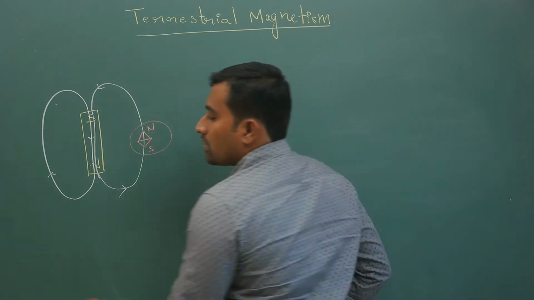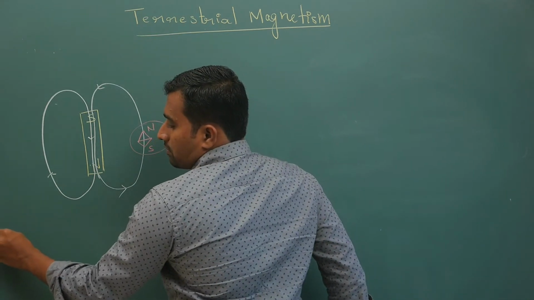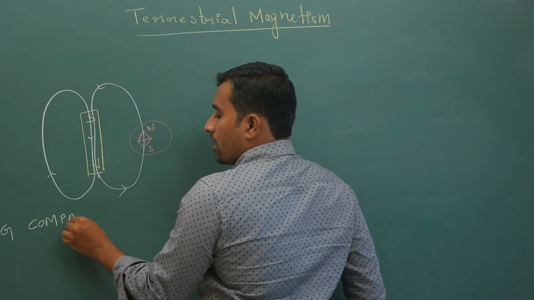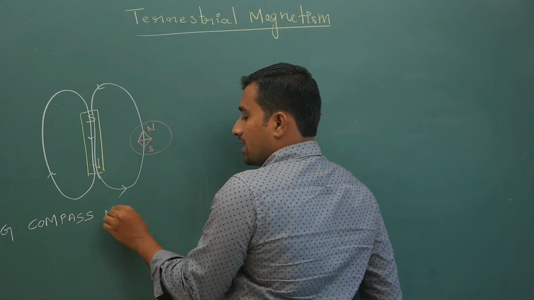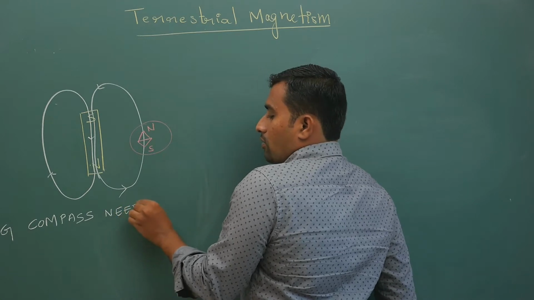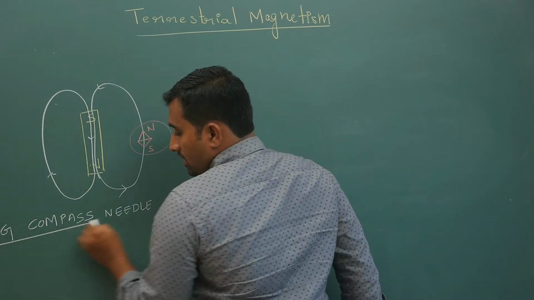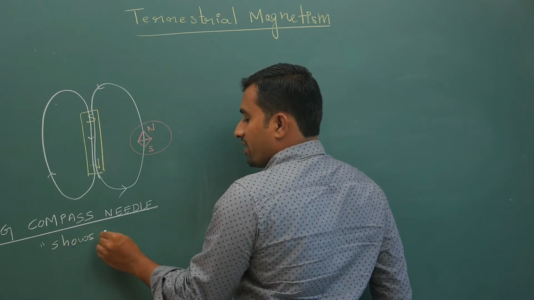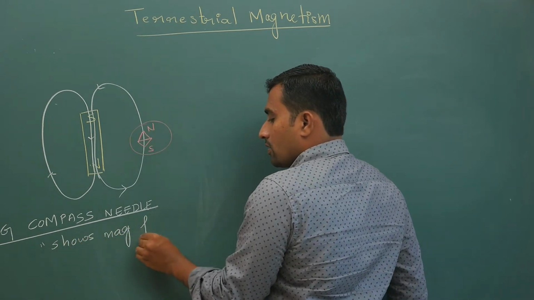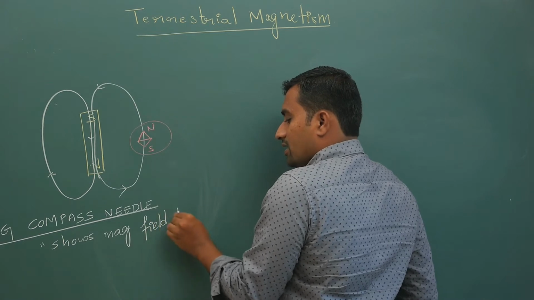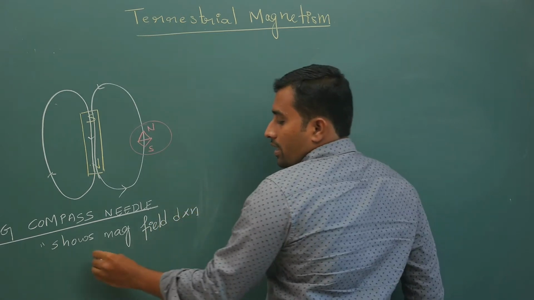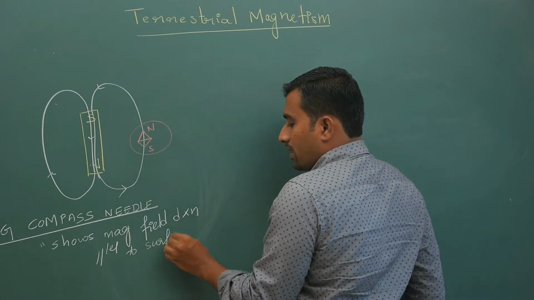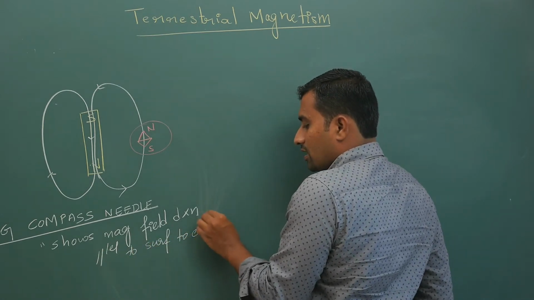I want you to understand that the magnetic compass needle shows the magnetic field direction parallel to the surface of the earth.